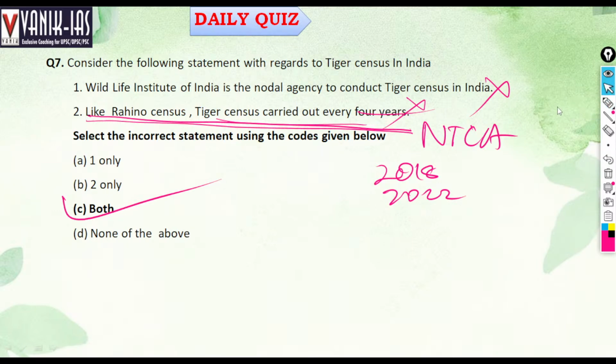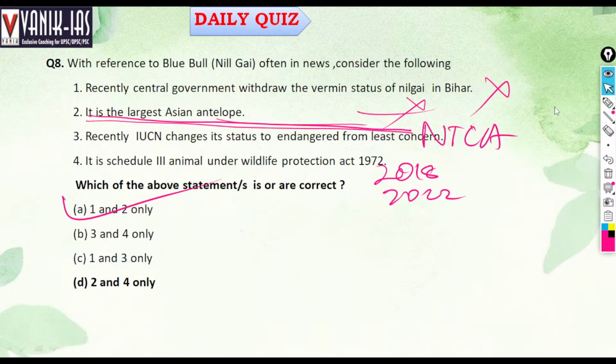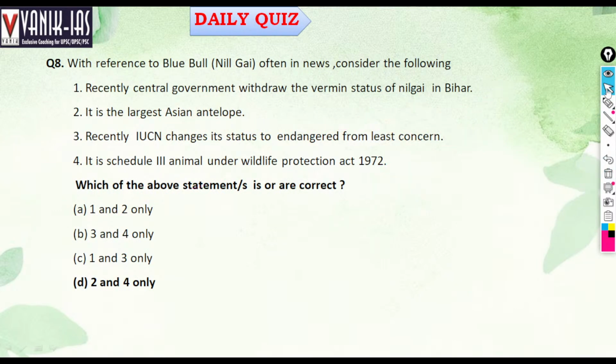Next, with reference to the blue bull or Nilgai, consider the following statements. Which is correct? Recently, the central government withdrew the protected status of Nilgai in Bihar. No, this is wrong. It has not been withdrawn by the government. It is the largest Asian antelope. Remember, the Nilgai is the largest Asian antelope. This is the right answer.